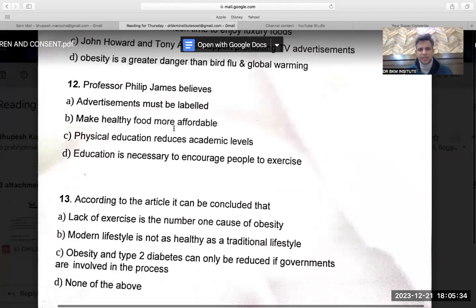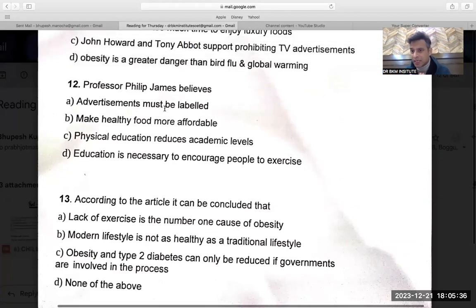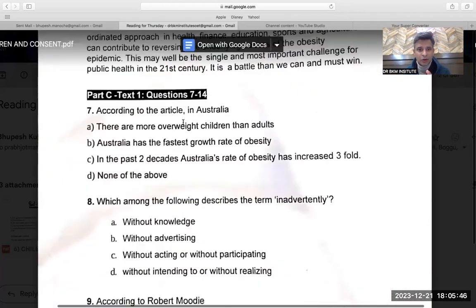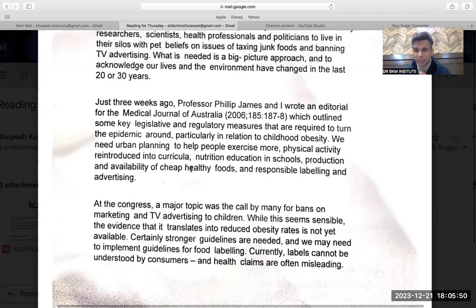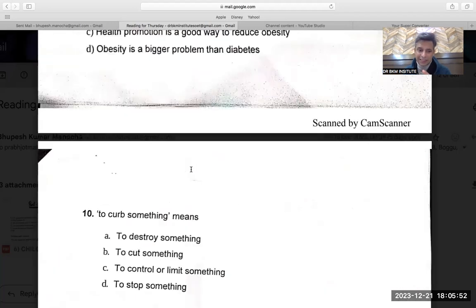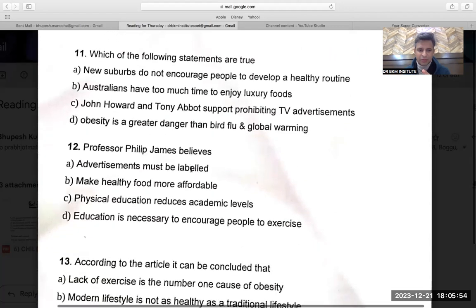Professor Philip James believes advertisement must be labeled. Again, I have always told you, "must" is a very strict word, should be eliminated. Make healthy foods more affordable. That was given as production and affordability of healthy food. Something like that was said. Production and availability of cheap healthy foods. So that is what he's trying to say. Maybe B can be one of the options.